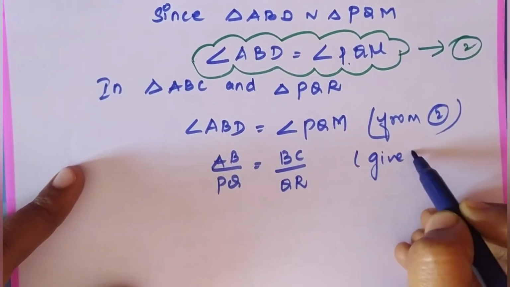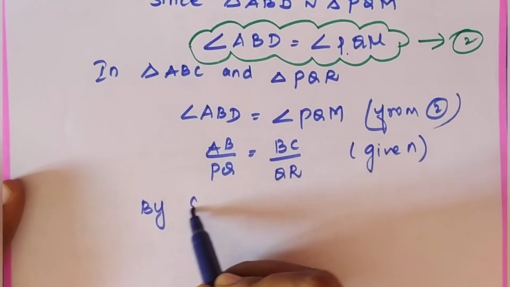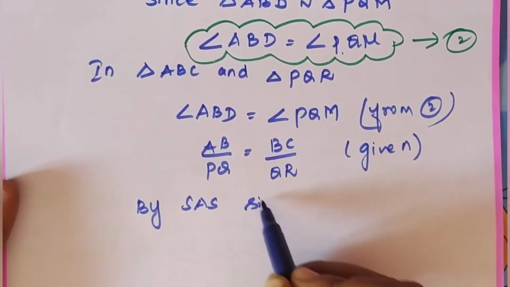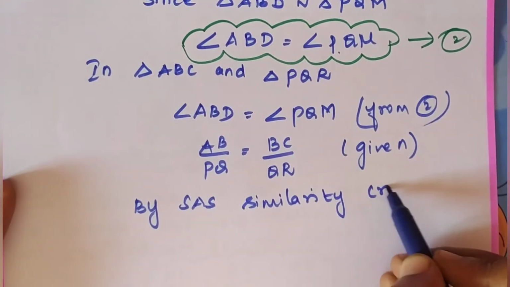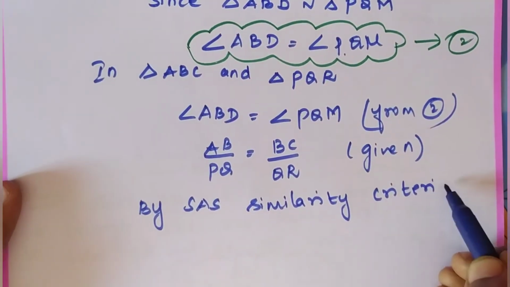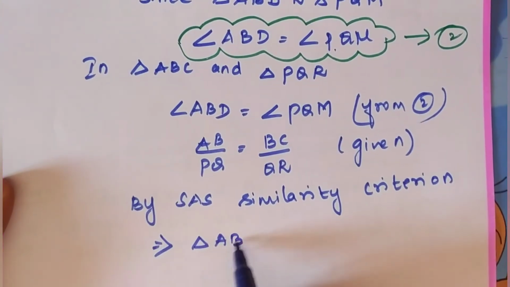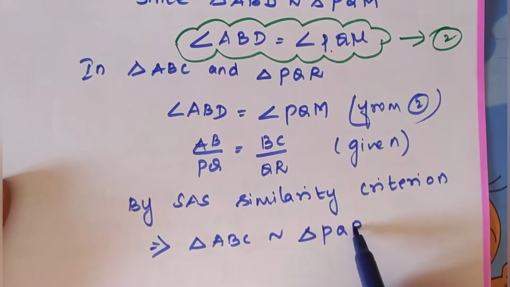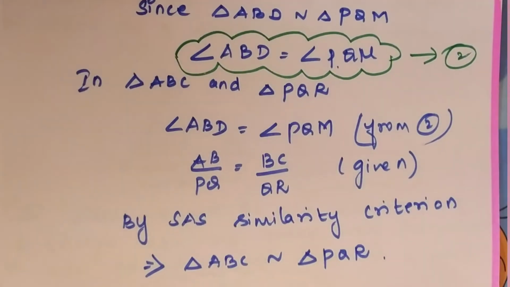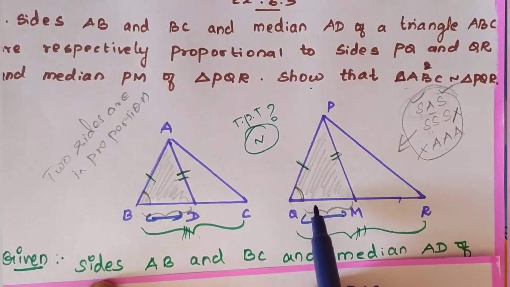From given. So by SAS similarity criterion, we can tell that the two triangles are similar. Are you all clear? So we proved that these two triangles are similar.